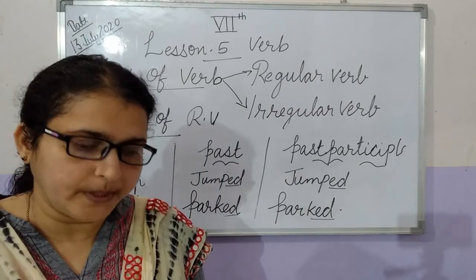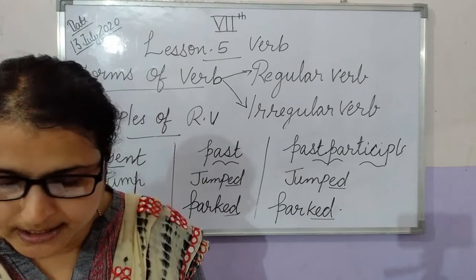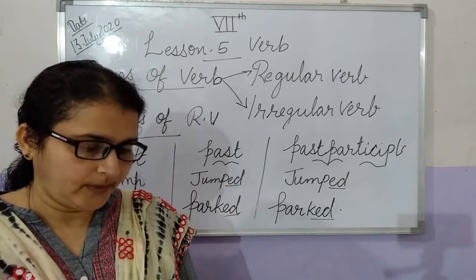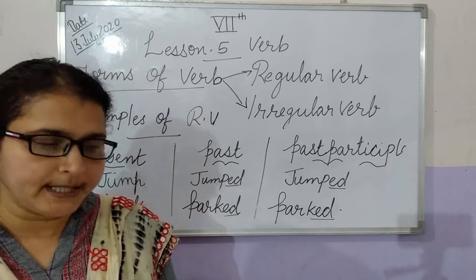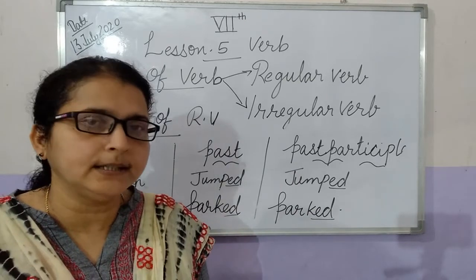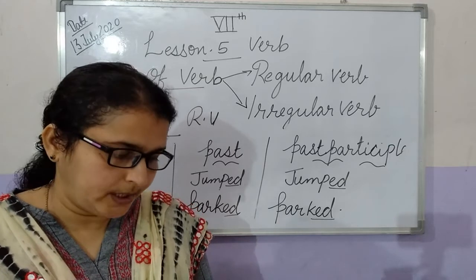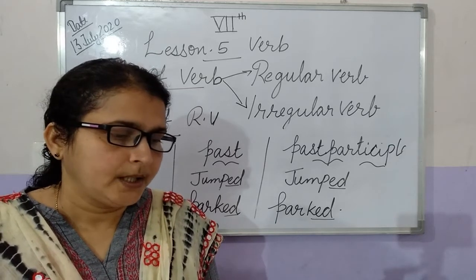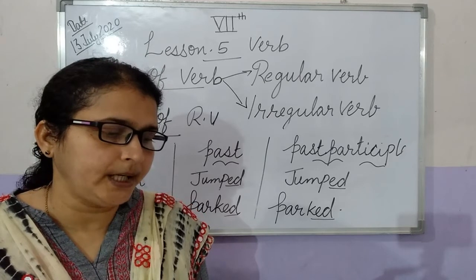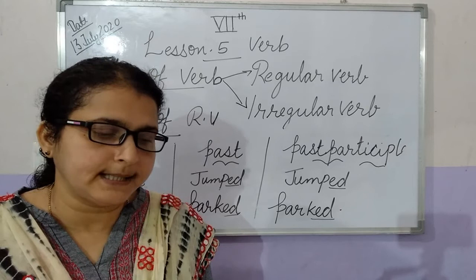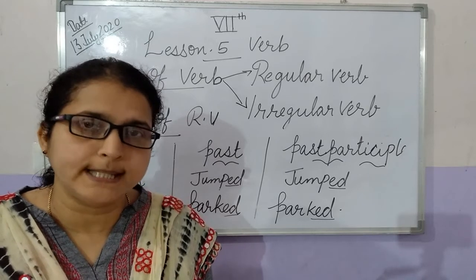Now you can take your own textbook, page number 48. Here are some examples of a regular verb. The first example, jump, in past tense becomes jumped, and the past participle is also jumped.